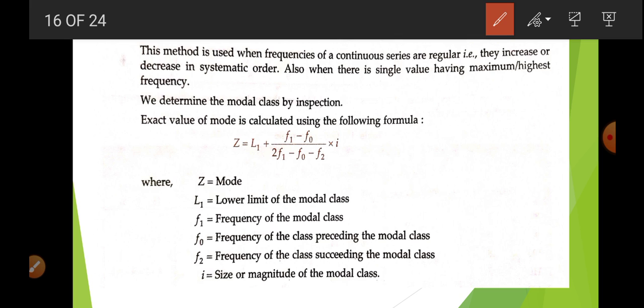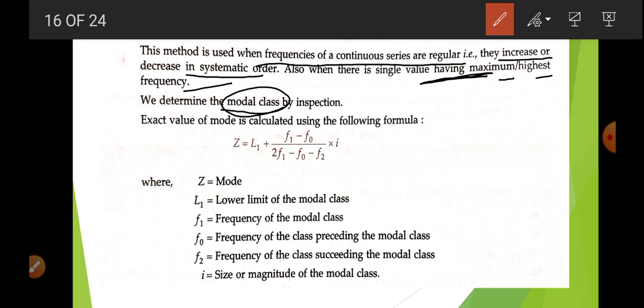Inspection method: when the frequencies of a continuous series are regular, they increase or decrease in symmetric order. So the class having the maximum or highest frequency will be your modal class. On the basis of that, we are going to decide all these things, and we use this equation to get the exact value of mode. What is this equation? Z is equal to L1 plus (F1 minus F0) upon (2 F1 minus F0 minus F2), multiplied by i.